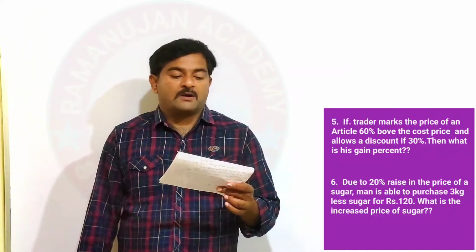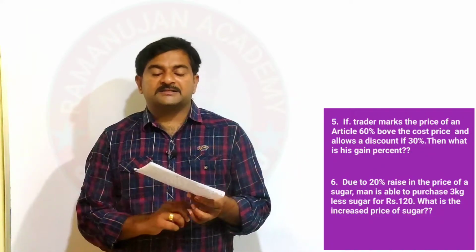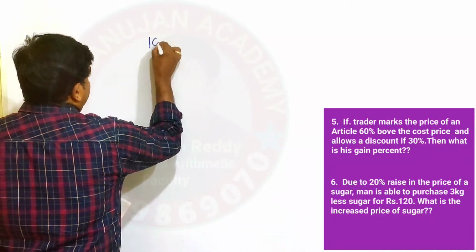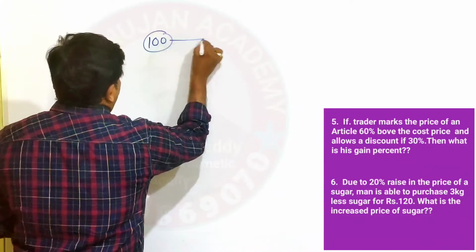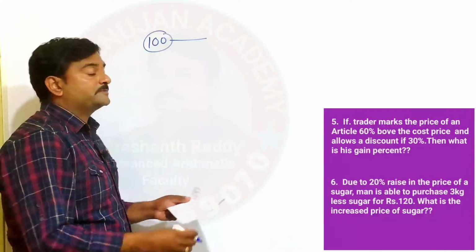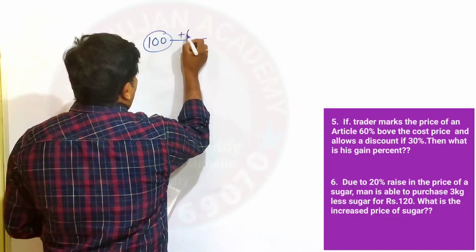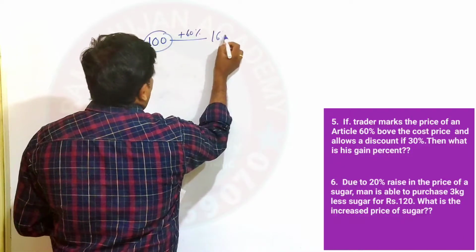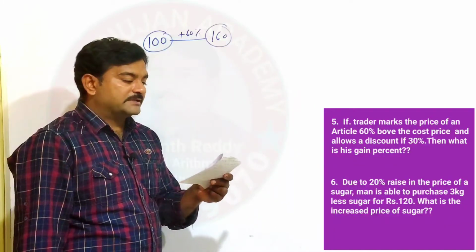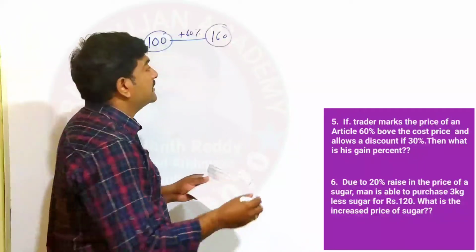If a trader marks the price of an article 60% more than the CP, for example, the cost price is 100 rupees. Then what happened? He marked 60% more than the cost price. So 60% more than the cost price means the marked price is equal to how much? The marked price is 160, and he allows a 30% discount.